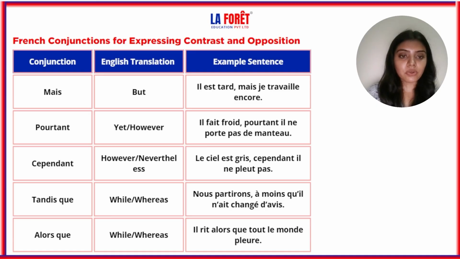Next is cependant. Cependant is however or nevertheless. See example, le ciel est gris, cependant il ne pleut pas. Now it is showing opposition or contrast. Le ciel est gris, the sky is grey, cependant, however, il ne pleut pas. It's not raining. So le ciel est gris, cependant il ne pleut pas.